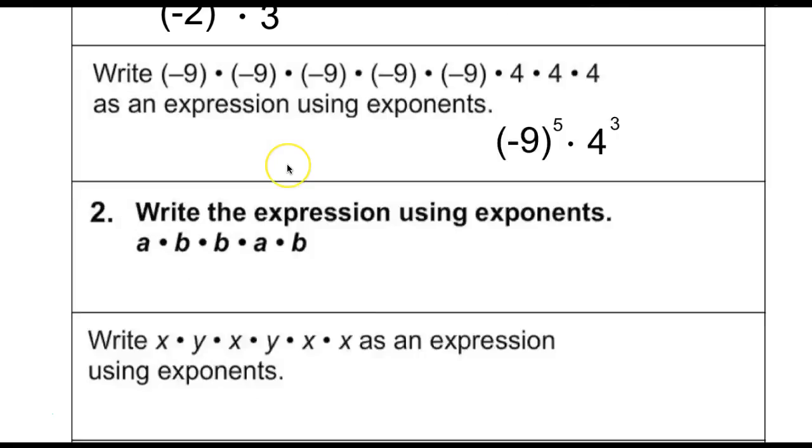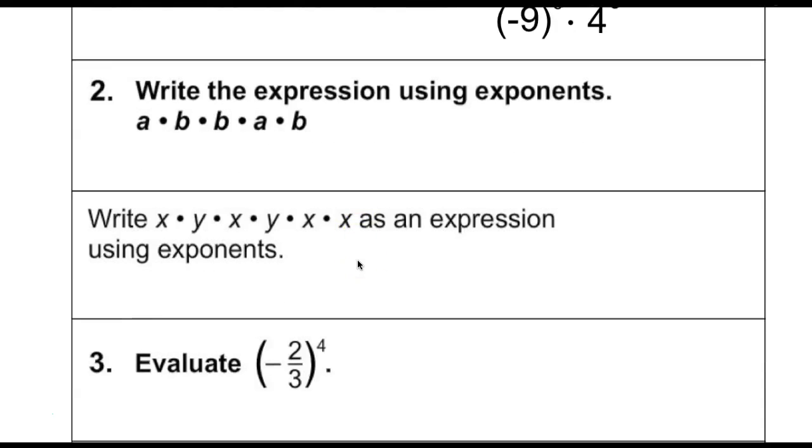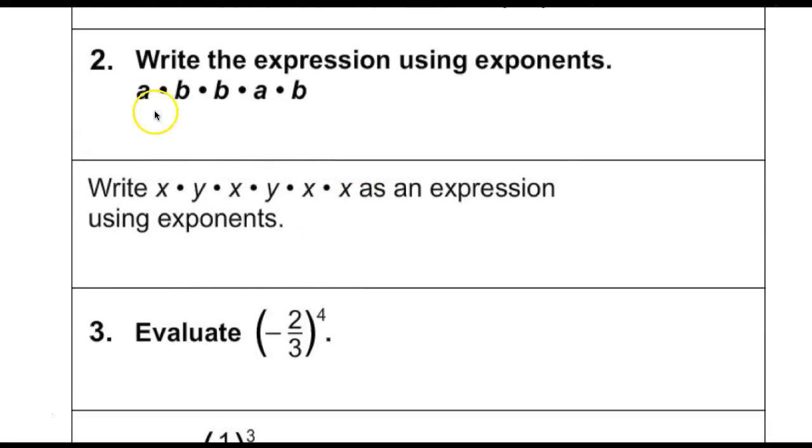I'm going to apply the same strategy to the letters as I did to the numbers here. So we're simply going to count each letter. I see 1A and 2A's, and I see 1, 2, 3 B's. So it's not 2A, 3B because that's not how it works here. 2A would be like A plus A. A plus A equals 2A. B plus B plus B equals 3B. That's not what's happening here. These numbers are being multiplied.